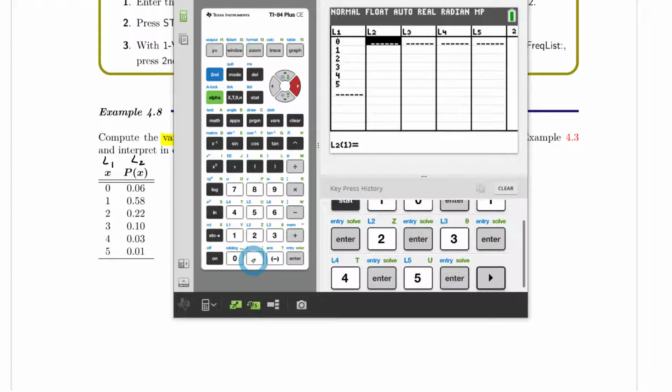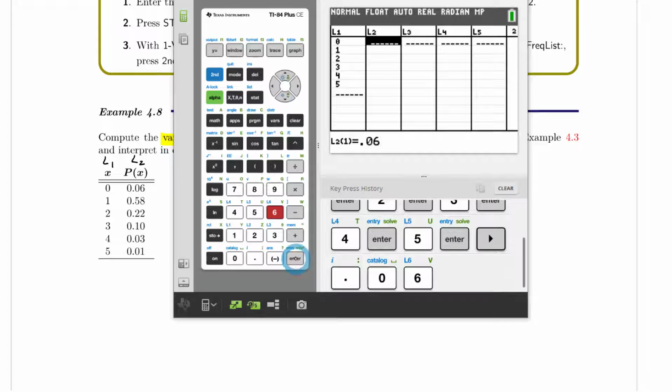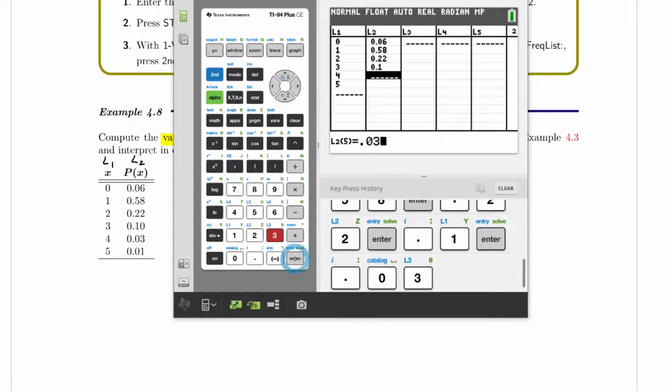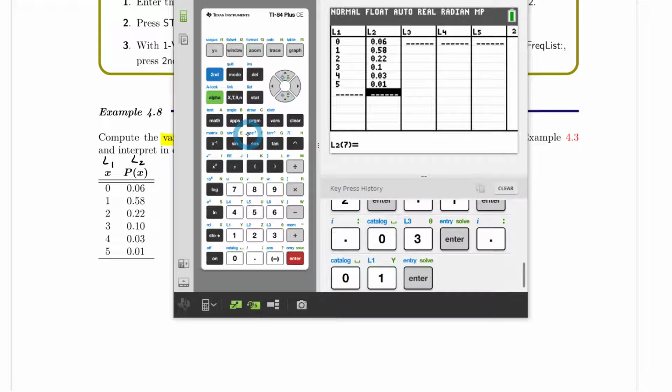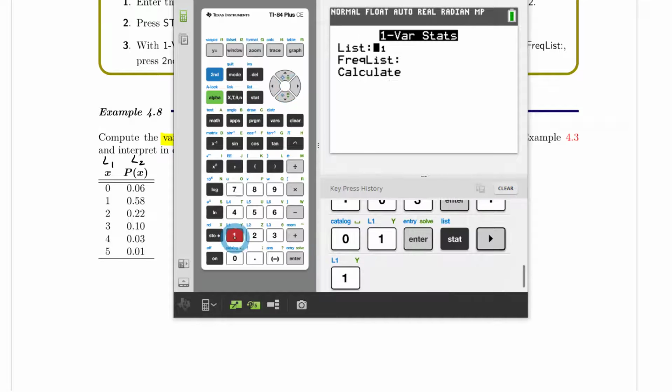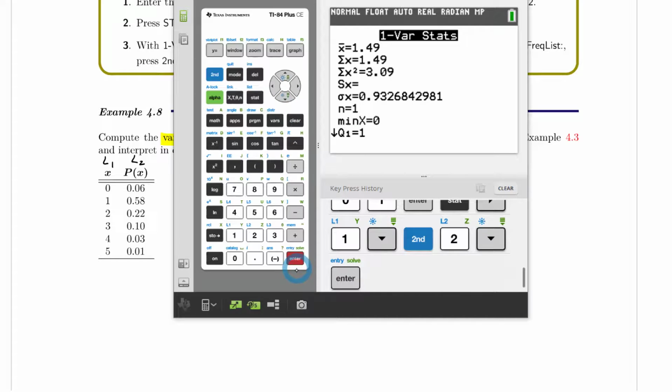And then the probabilities that correspond to each streamed movie count. Then we'll run a 1-var stat. So go to stat and go to calc, 1-var stat. The X's are list 1. The frequency list is our probabilities, which is list 2, and then we can hit calculate.